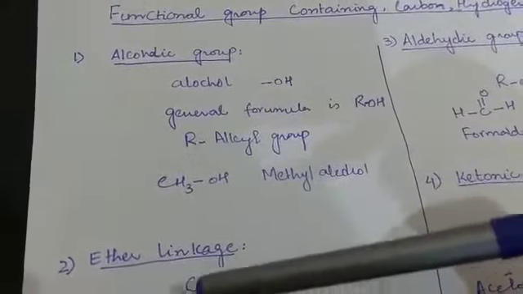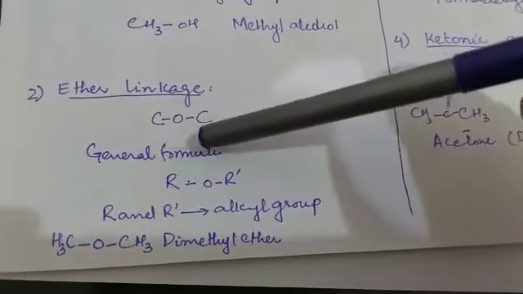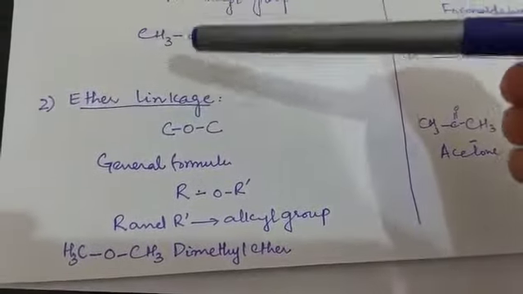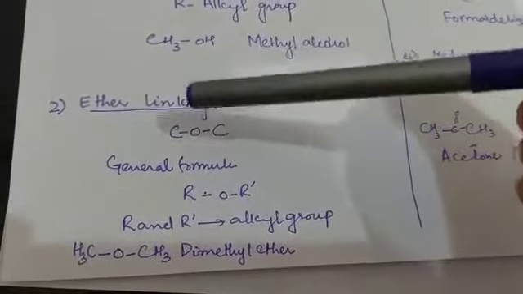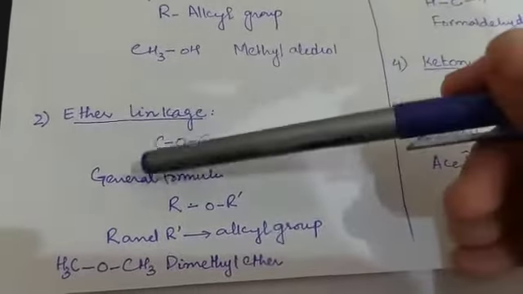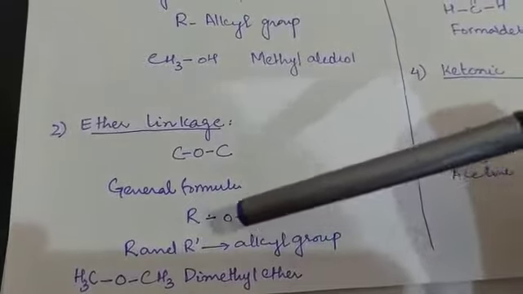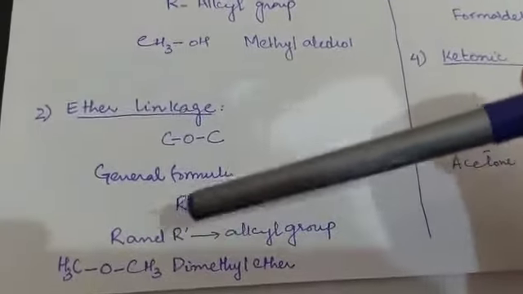Related to that, the other one is ether linkage. You can see the general formula is COC. In other words, the oxygen is directly attached with 2 carbons, from the left side and the right side. Usually carbon needs 2 bonds to complete its octet, so both carbons are directly attached with the oxygen. The general formula is ROR dash. Okay, R and R dash both are alkyl groups.